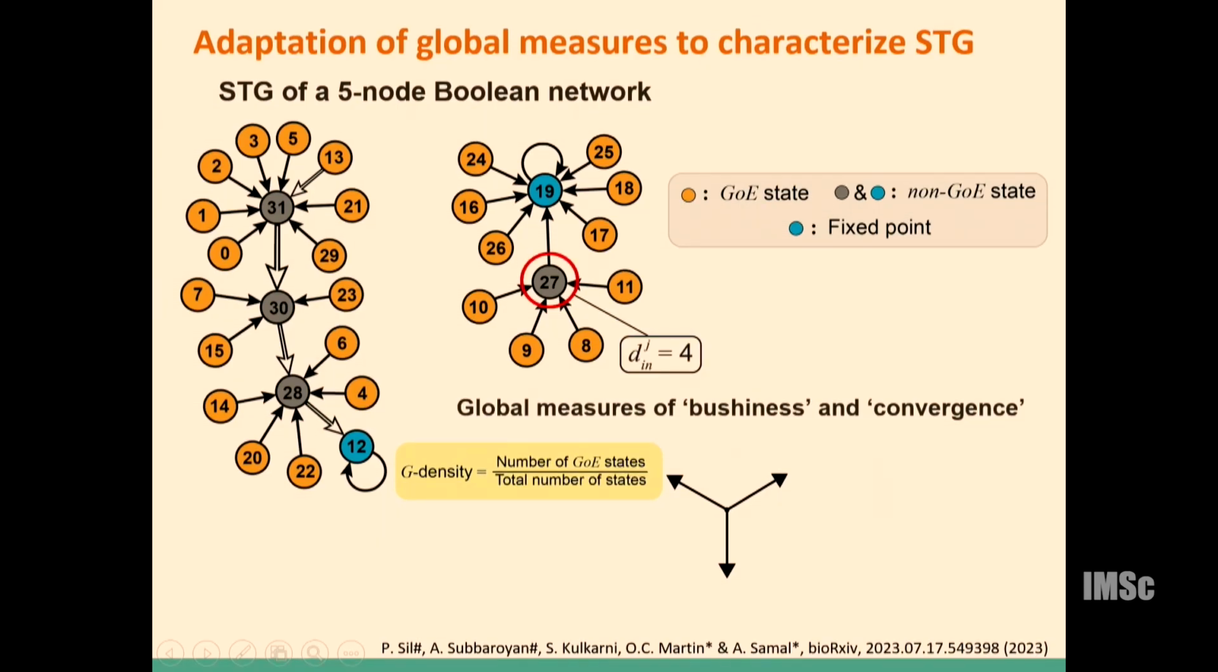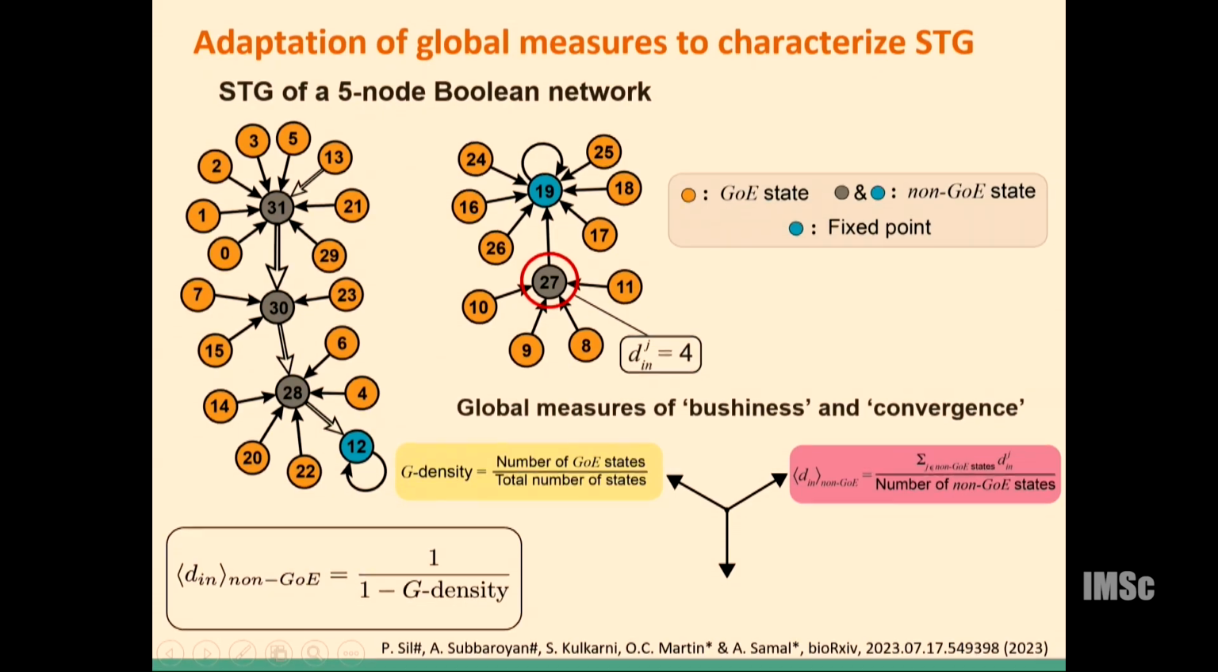A more intuitive measure would be in-degree. For in-degree, we take the average in-degree over all the non-Garden of Eden states. That is what we call the average in-degree of the non-GOE states, and this is the formula for that. There is an explicit relationship between this in-degree and the G density that can be written in this form. So any one of these two measures can be used as a bushiness measure.